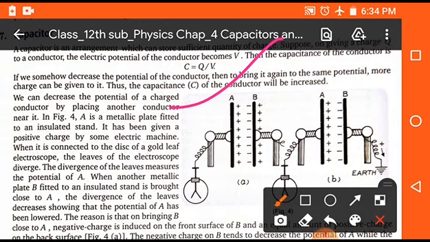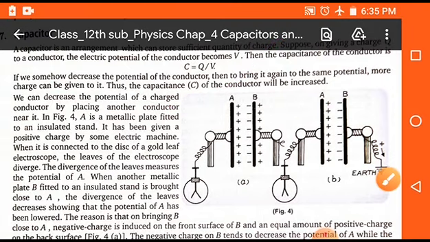So for the capacitor there should be two plates, and the first plate should have positive charge because it is directly connected to the source. The second plate, when its outer side becomes positive due to induction, will be connected to the earth. Due to high power, no damage takes place, that's why it is connected to the earth. So this arrangement is known as a capacitor.